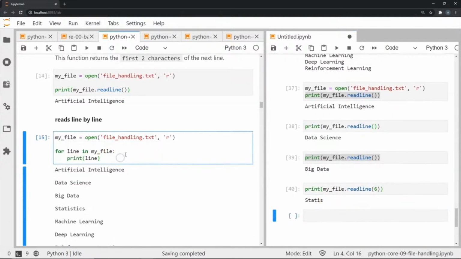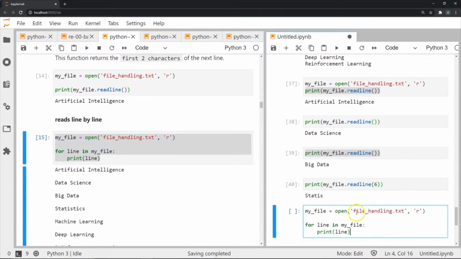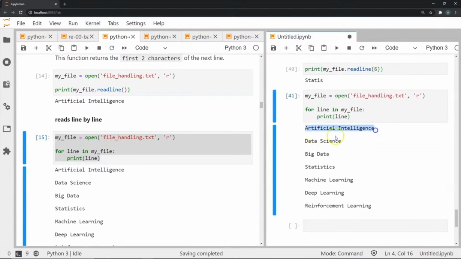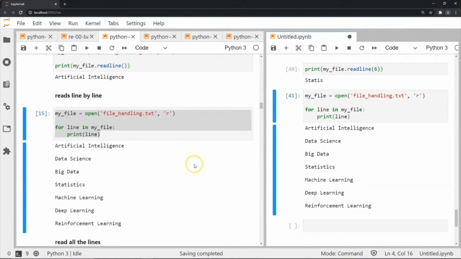Now another way in which we can print whatever is there in our file line by line is by using a for loop. Again, I'm going to open this file and store it here. Now I'm going to use a for loop saying, for line in my file. What this does is, at each iteration, it's going to take each line and store it in this variable that we enter over here, which is called line itself. And we're going to print that. At the end of the loop, all of the lines have been printed one by one.